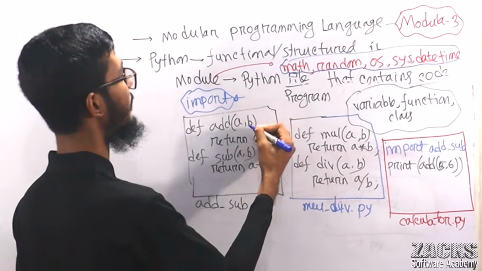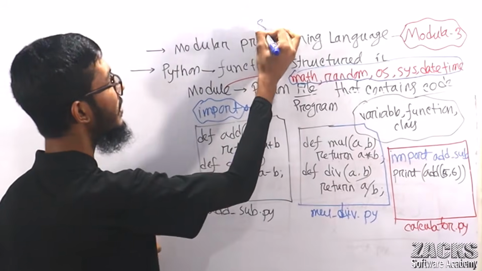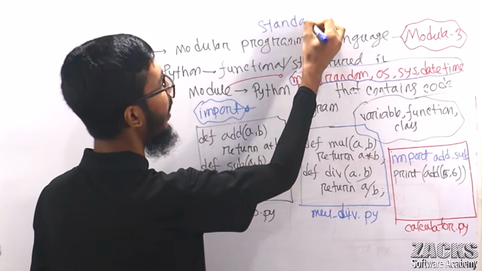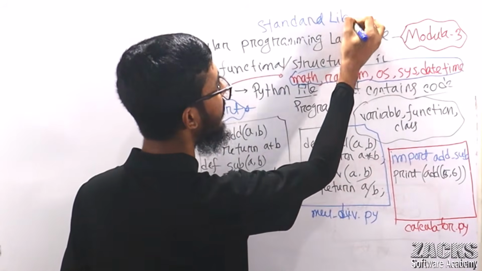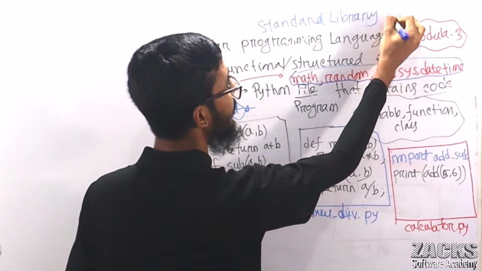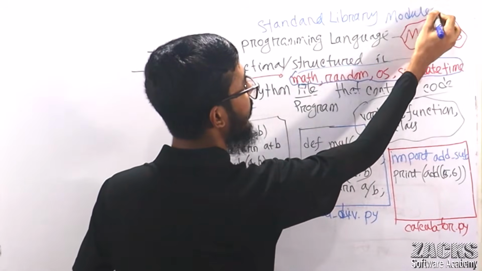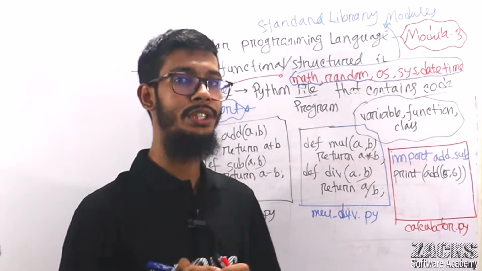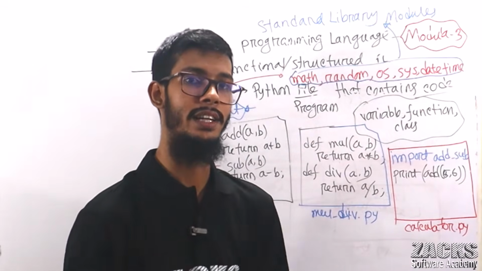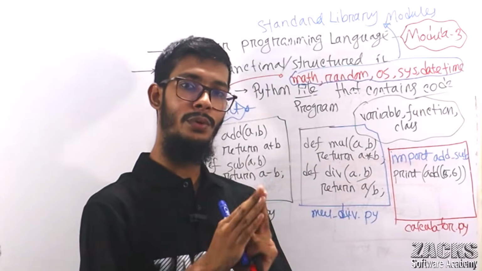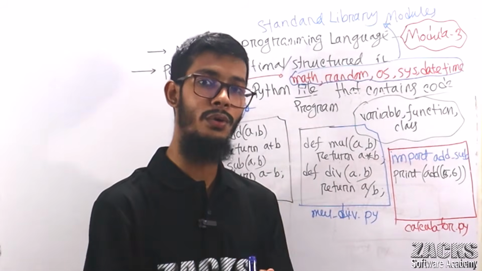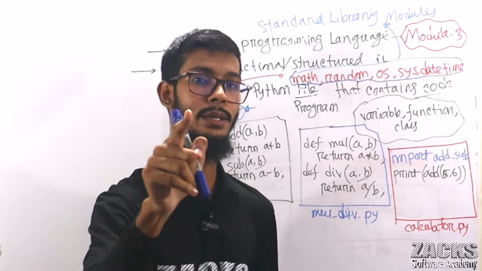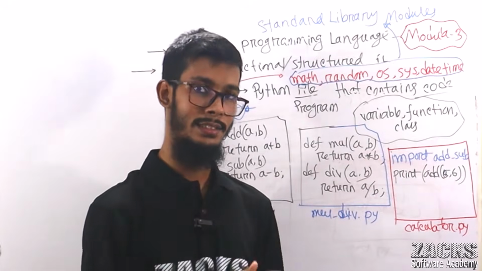Let me write here: standard library modules. What does this mean, sir? Standard library modules means you no need to create, you no need to define, and you no need to install or download separately. Whenever you are installing your Python software, they come automatically.